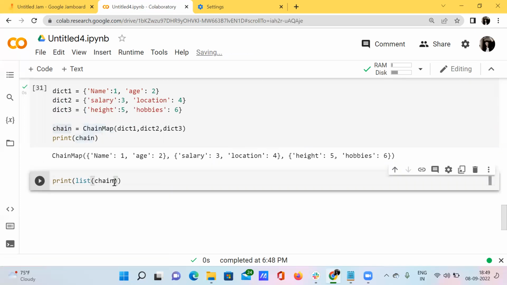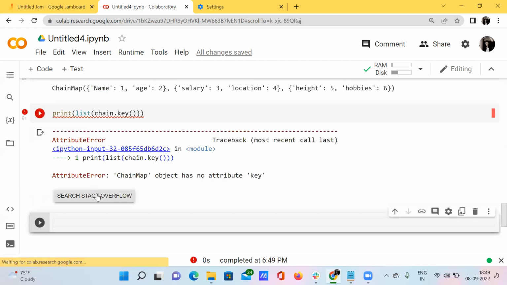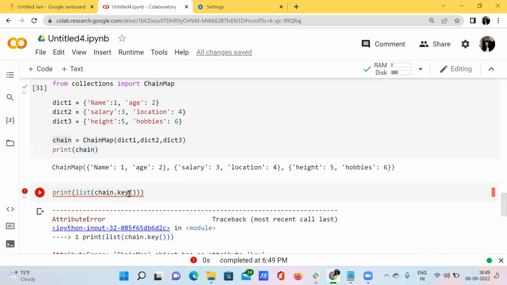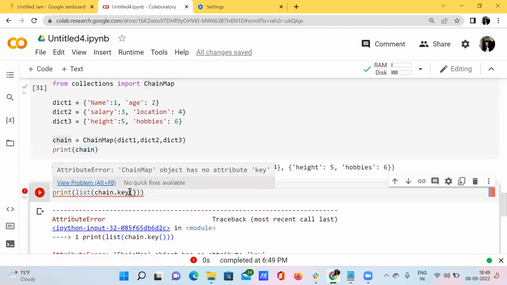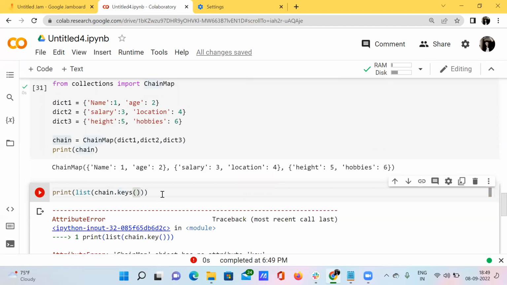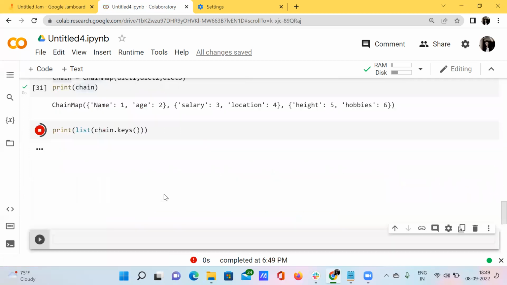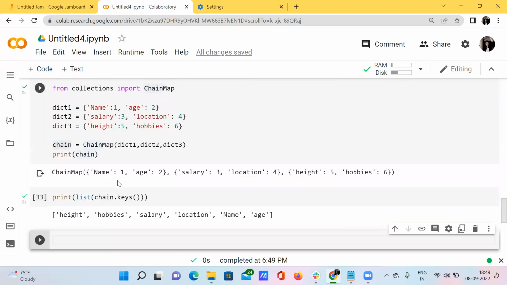Okay, so I'm just assigning chain dot, I just only want keys. Okay, so if I press shift enter, oh, there is no item as keys. Okay, the item will be the keys. I'll get it. See here, I got it.